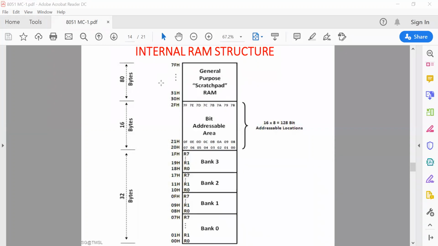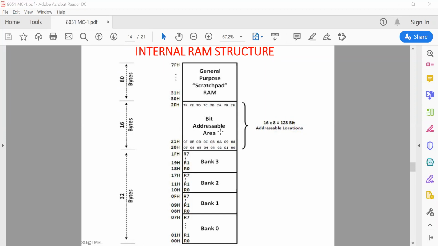Now stack pointer is an 8-bit register in the architecture of the 8051 microcontroller. If the stack pointer register is 8-bit in size, it cannot address the external memory as RAM, because external memory always has a 16-bit address to access it. Okay, so that's why the stack pointer or stack memory location is fixed inside the RAM.